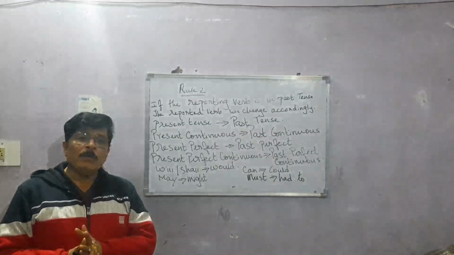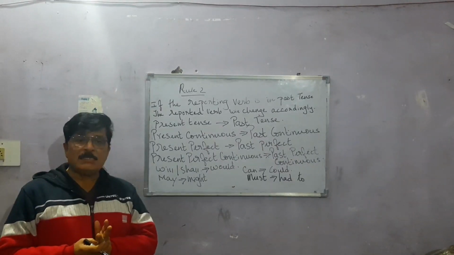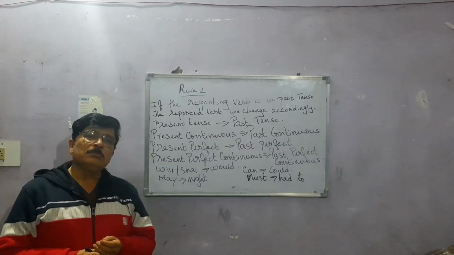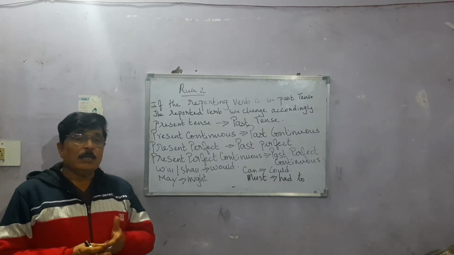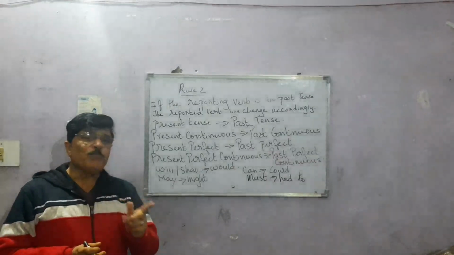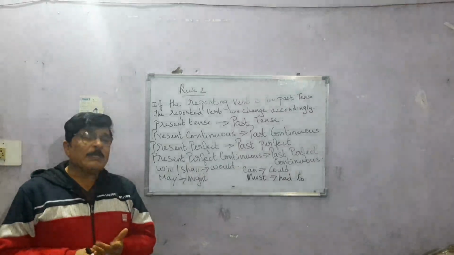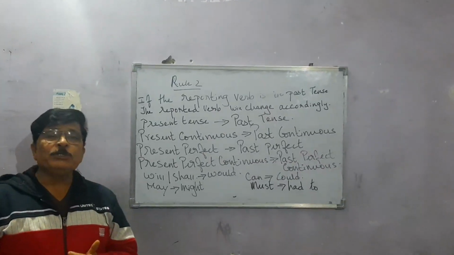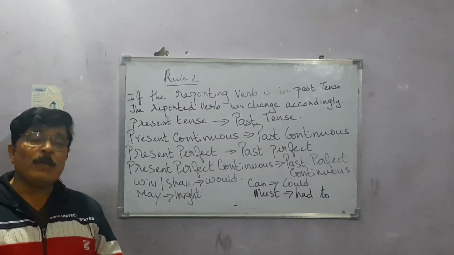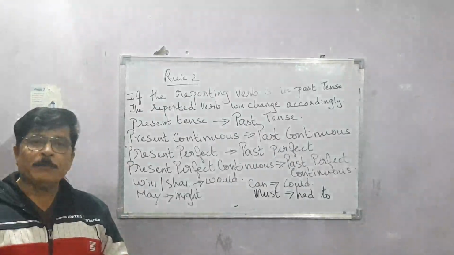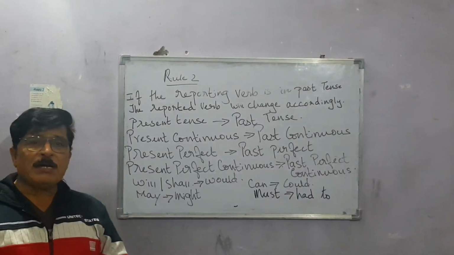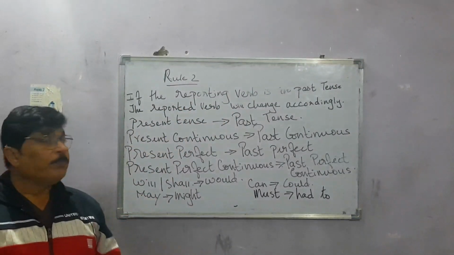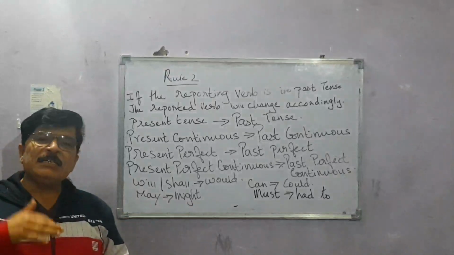I told you how important the reporting verb is, because when we are changing from direct to indirect speech, the reporting verb has a lot of influence on the reported verb. So that is why you always have to understand your reporting verb. And I told you that the reporting verb is always found before the comma. Now what I'm going to tell you in the second part is that when the reporting verb is in past tense, the reported verb will change accordingly.